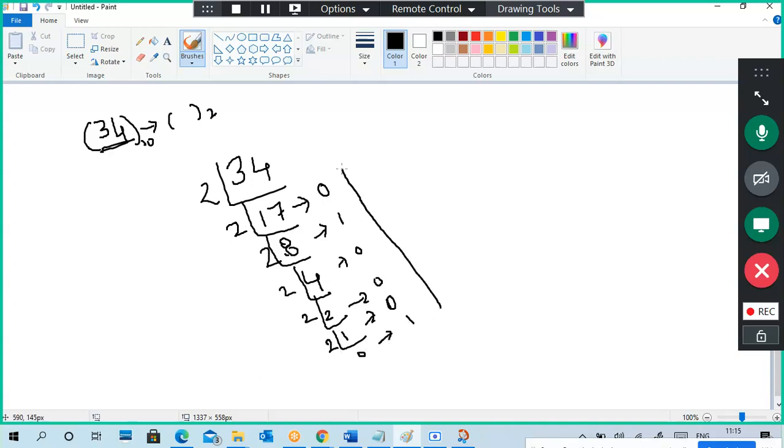So you have to write down to up, like 1 0 0 0 1 0. So this is the binary equivalent of 34. So this is a traditional method, or your examination method, like an academic method. But I don't use this one, so don't worry. This is a regular method.